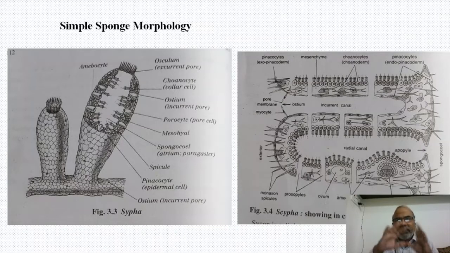And then there is a very big cavity inside. It's not a space inside, let us say, and this space is called spongiocele. Spongiocele is not considered a coelom because it's opening outside. So this is the general morphology of a sponge.